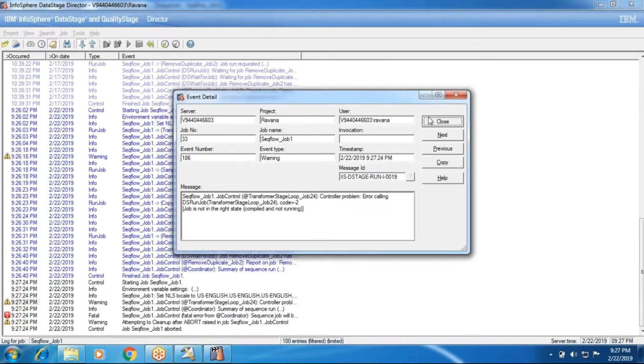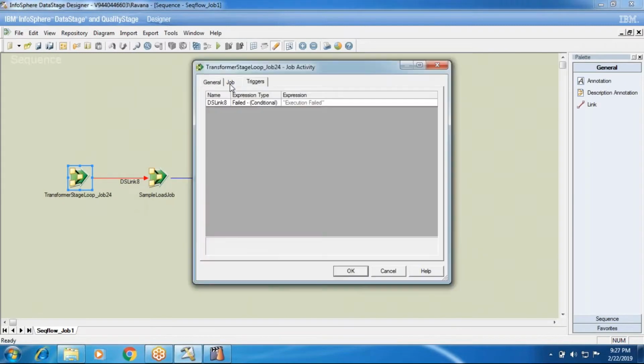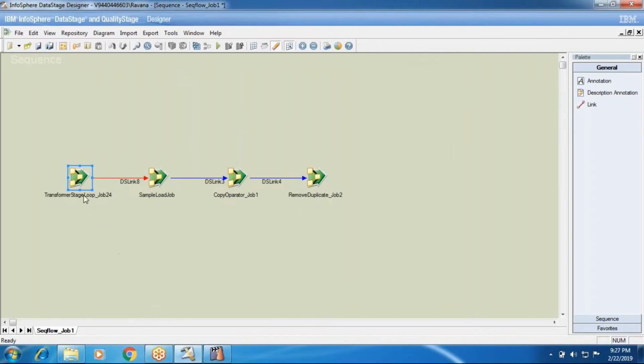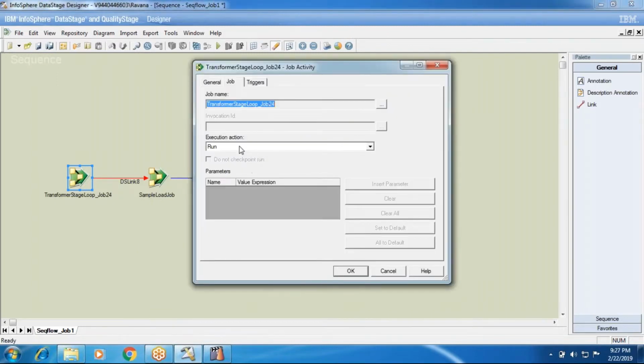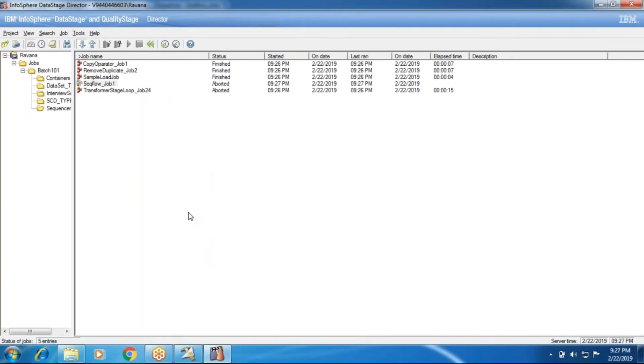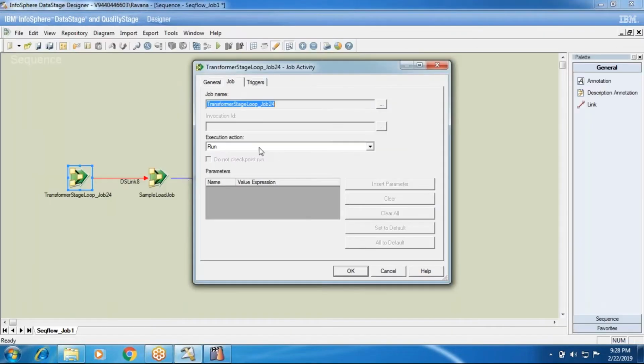It is compiled but not running, because the execution mode is run. What is the solution for this? Here, run means it will just run. That is the reason that before loading or moving these jobs to the next level, or the next server, we compile them. Here also in the sequence flow, for a job to run, it should be in compiled status. If they are aborted, they cannot run. Without that, you cannot run.